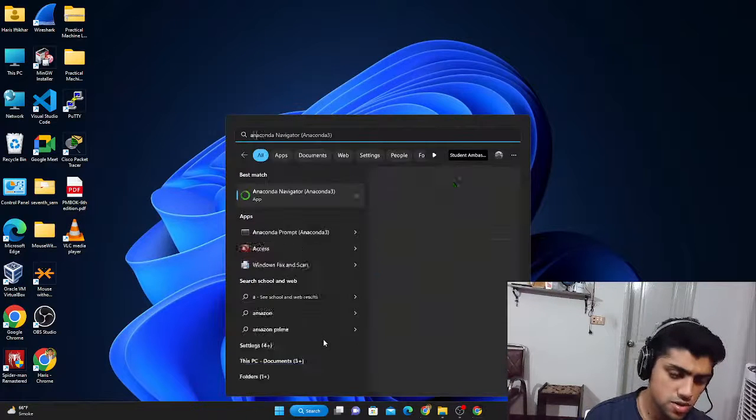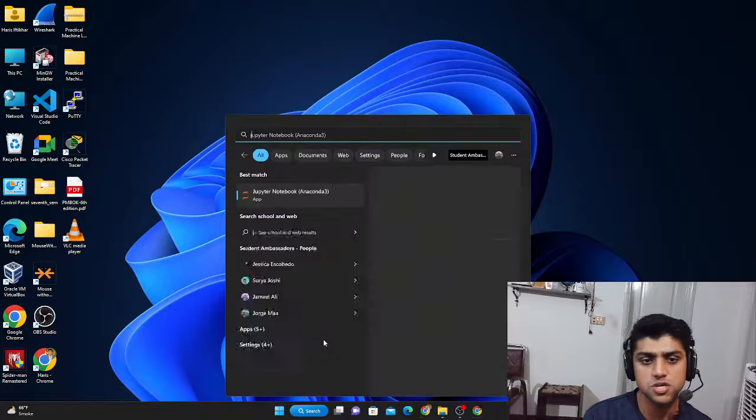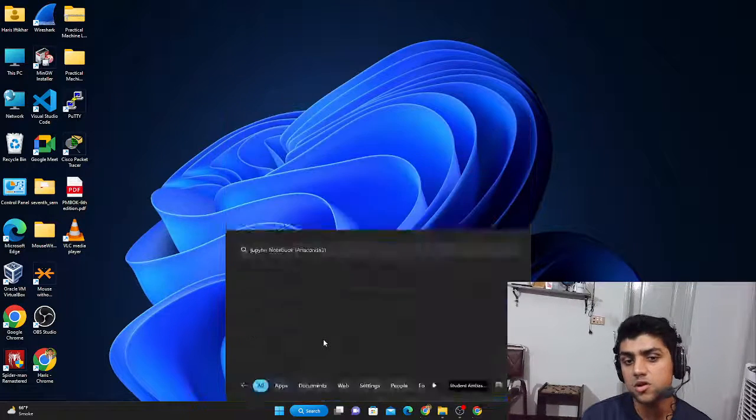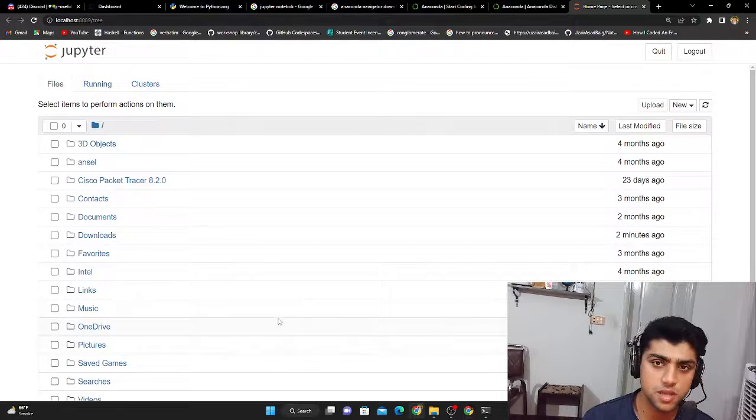But I just want to show you another way to open up Jupyter Notebook. The way you could do it is, once you have it installed, just type in Jupyter Notebook. It runs a little bit on the CMD and then opens up this page.